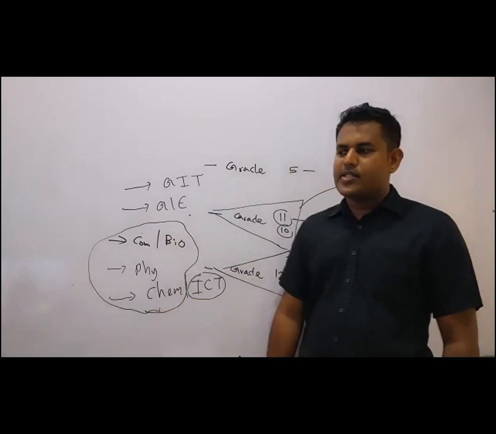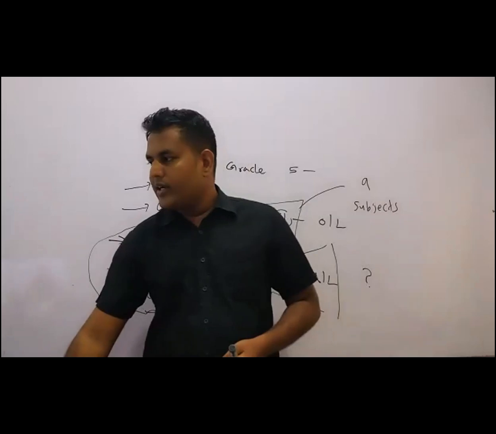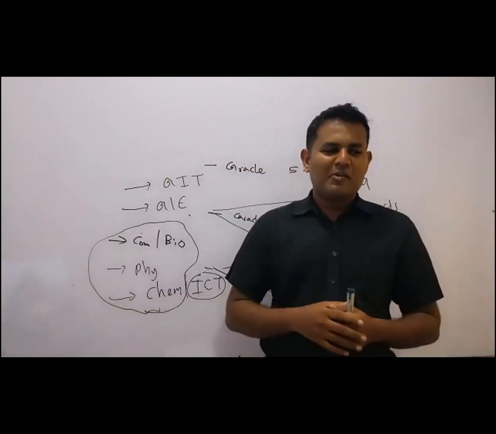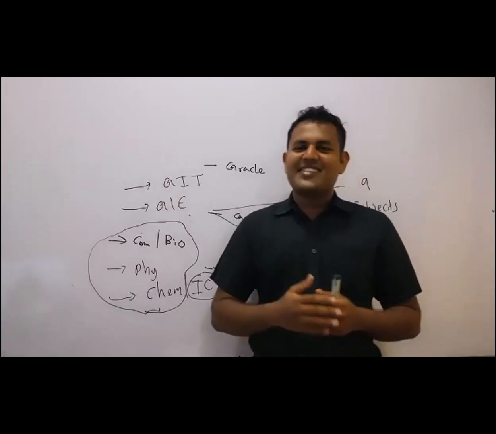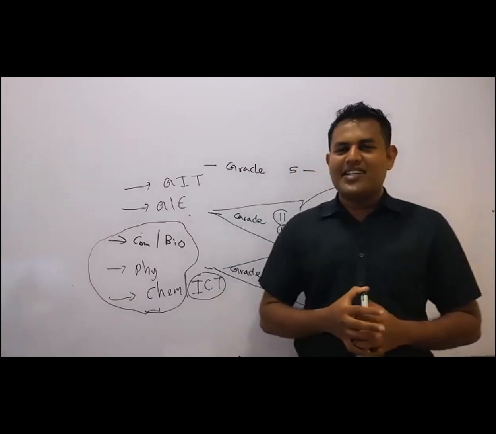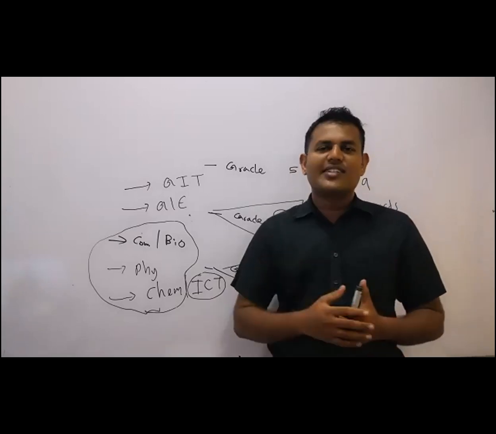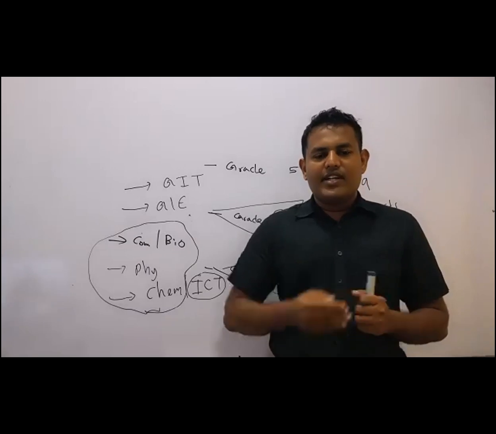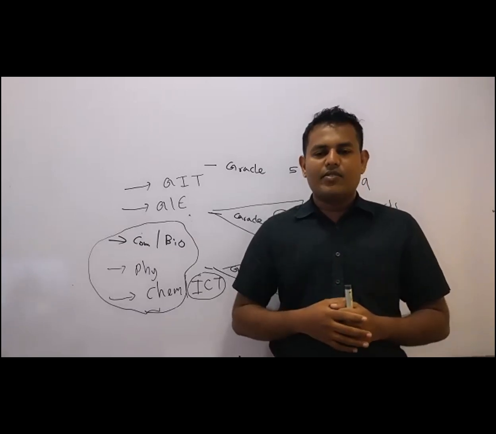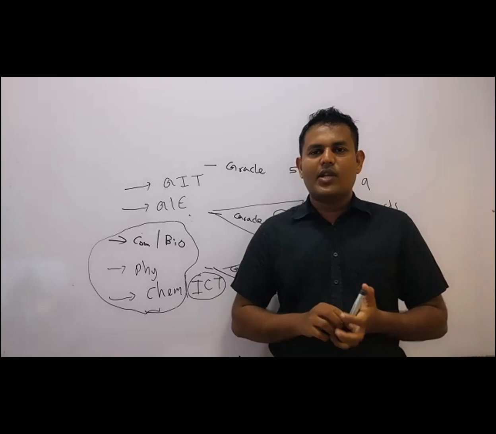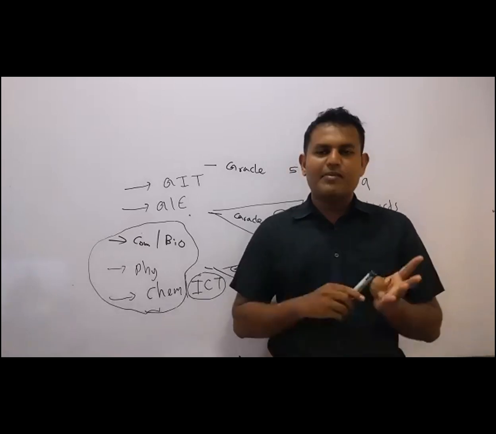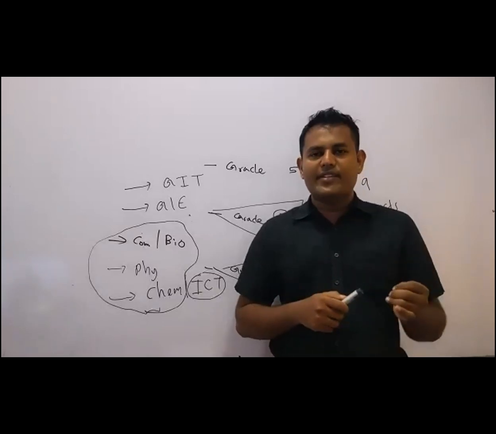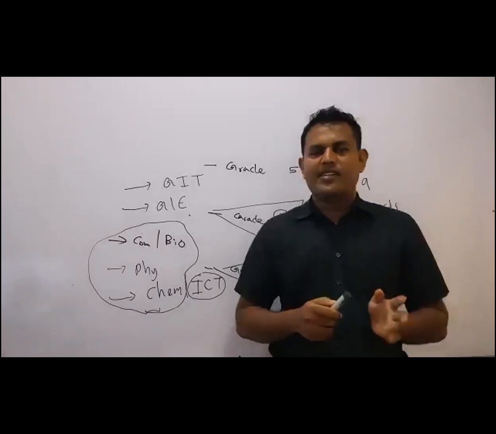Now, sometimes you'll be thinking, I had 9 subjects at O-level, and at A-level, 3 subjects. It's great. But it's like 9 subjects, because we have to work hard for each and every subject, as there are different patterns and different sections in each subject. In chemistry, we have 4 sections, so like 4 subjects: general chemistry, organic chemistry, inorganic chemistry, and physical chemistry. I'll explain it later. So like 4 subjects, actually.